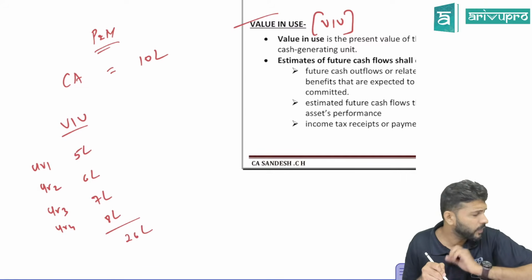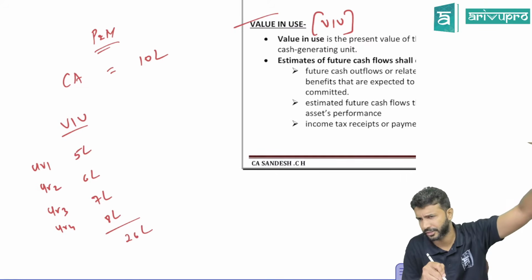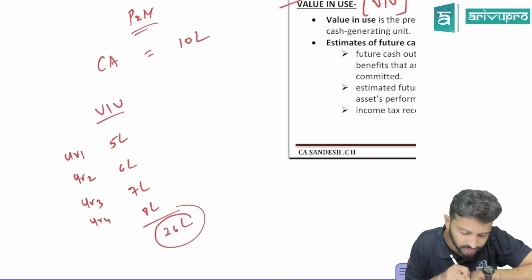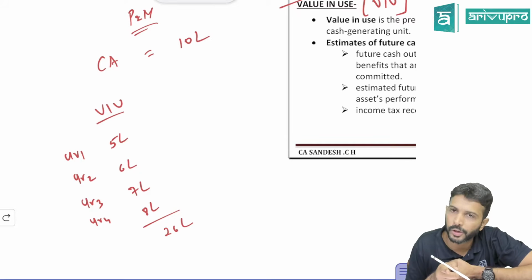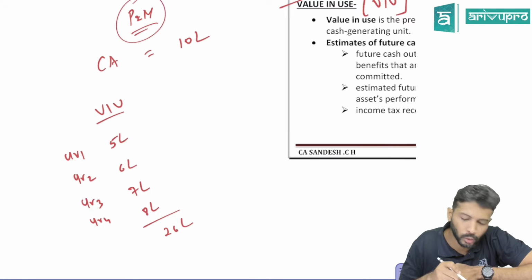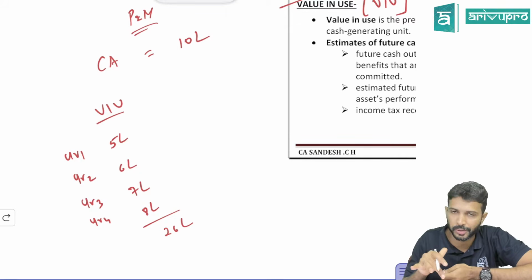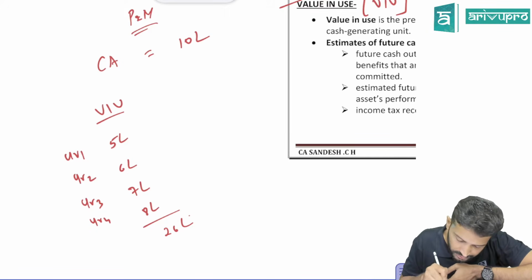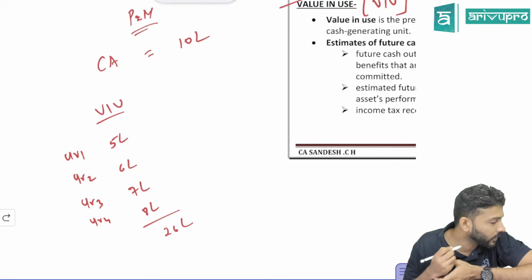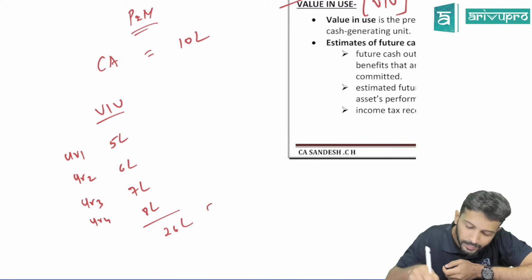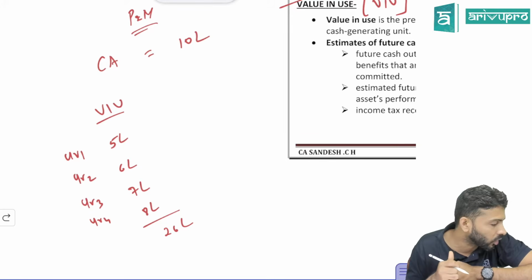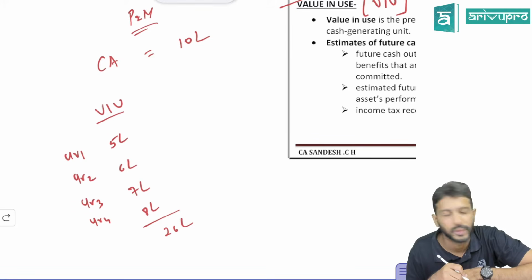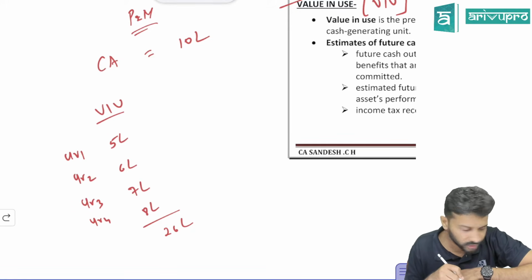Let's say fair value I'm not able to find out due to whatever reason. Can I take 26 lakh as the recoverable amount? You got my question? I found out the cash flow that I will get from this machinery. Management feels they'll get it for 4 years. This is the cash flow expected, and the total is 26 lakh. Can I take 26 lakh as the recoverable amount, compare it with the carrying amount, and then conclude whether there is an impairment loss or not? Can I take this as RA? No.